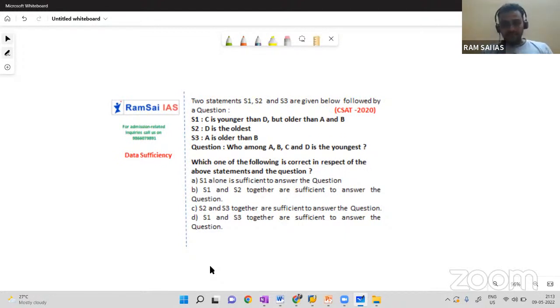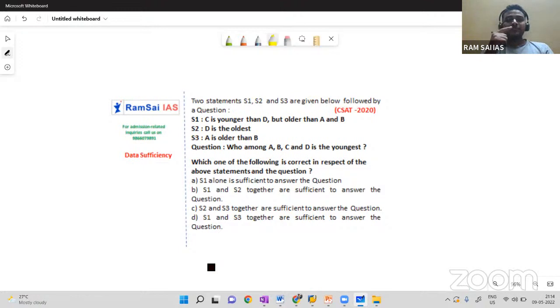Yeah. So next question, which was asked in 2020, the question is, who among A, B, C, D is youngest? This is also similar to the previous questions. 2 questions we solved. Who is heaviest? Second question also, what is the highest number? I mean, bigger number, right? But what is the difference? For those 2 questions, there were only 2 statements, but in this question, we have 3 statements.